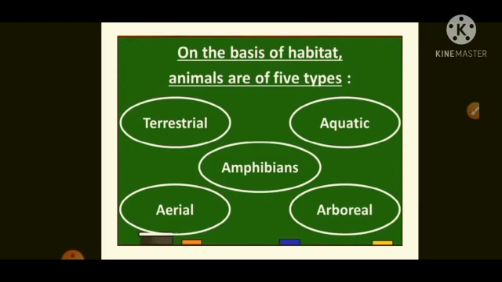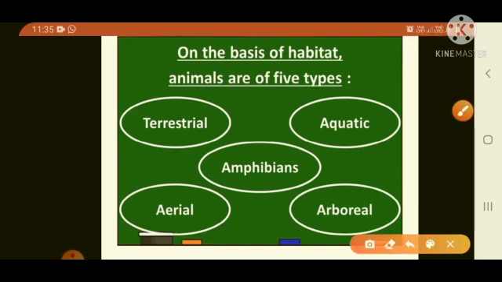Next, on the basis of habitat, animals are of 5 types. See here children in picture. First one, terrestrial animals. Second one, aquatic animals. Third one, amphibians. Fourth one, aerial animals. Fifth one, aerobial animals. Let's discuss them one by one.